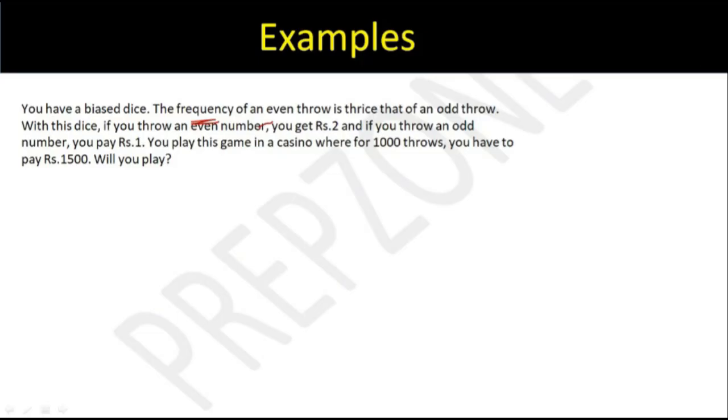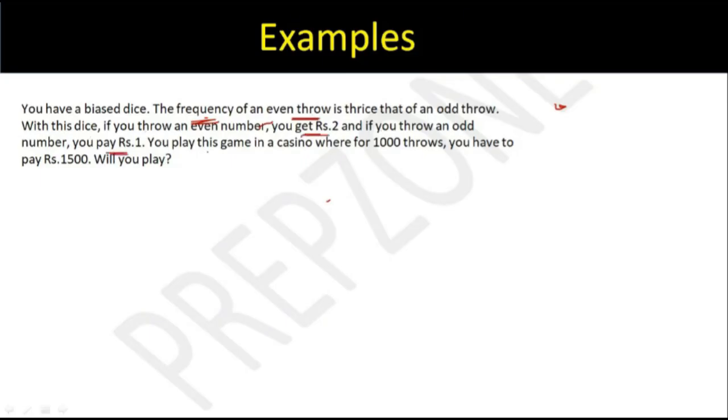So let's solve this. Okay. Question says you have a biased dice. The frequency of an even number is thrice that of an odd throw, right? What does this mean? Whenever you throw a dice, the frequency of even coming is thrice that of odd. With this dice, if you throw an even number, you get something. If you throw an odd, you have to pay something.